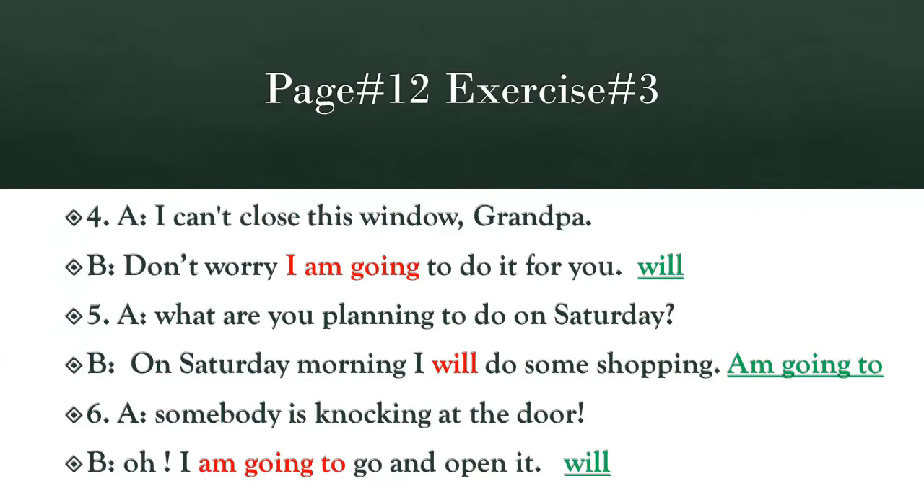Number 5. A. What are you planning to do on Saturday? B. On Saturday morning, I will do some shopping. This is a planning that is made earlier. So, will is incorrect, and the correct sentence would be, on Saturday morning, I am going to do some shopping.